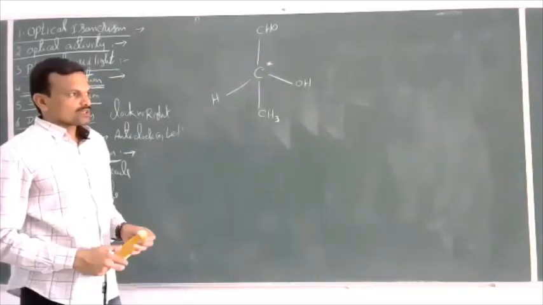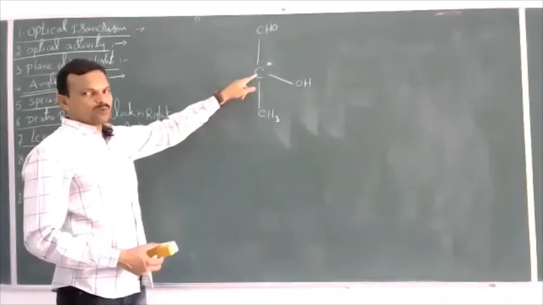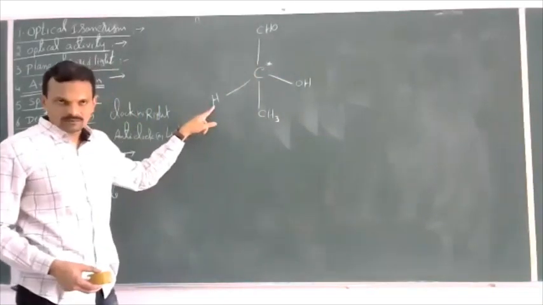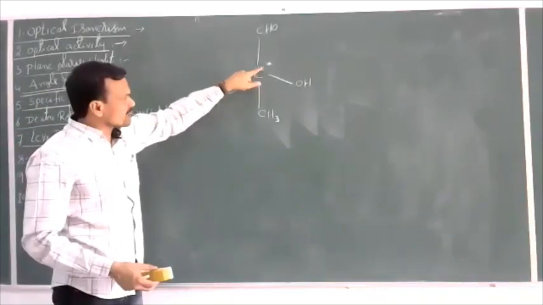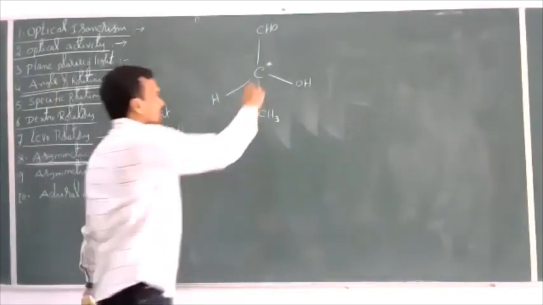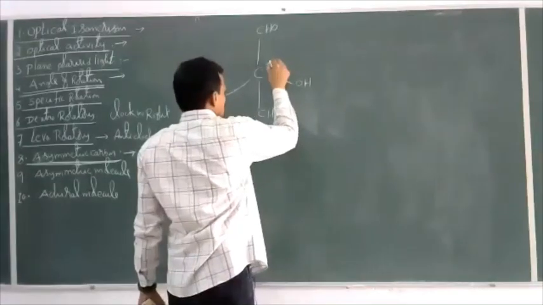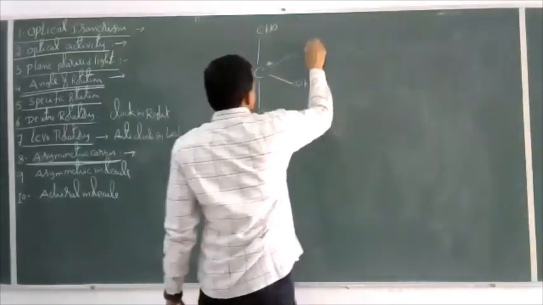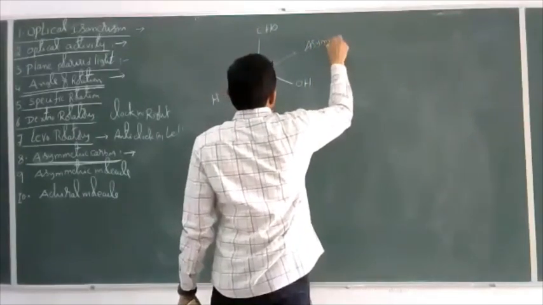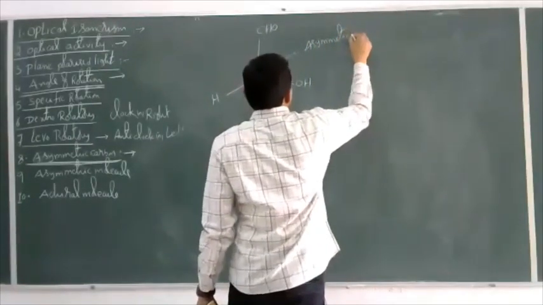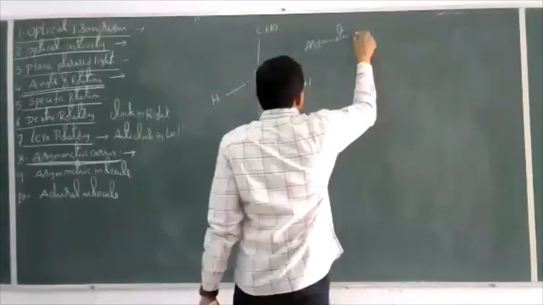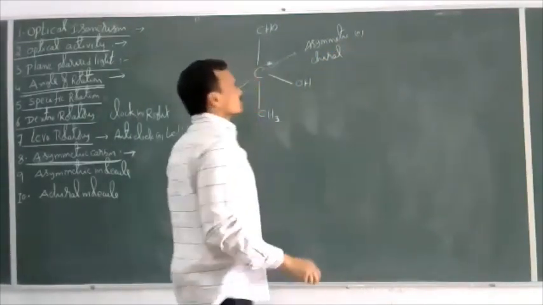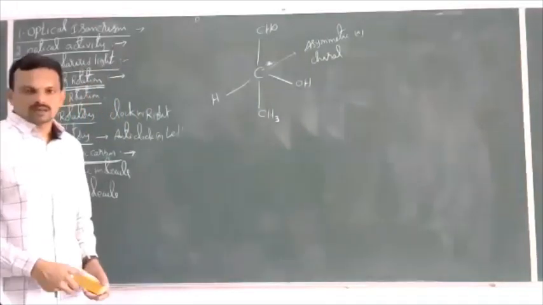The carbon atom which is bonded to four different groups in a compound is called an asymmetric carbon. That is represented by a star. This star represents that the given carbon is asymmetric. This is an asymmetric carbon, or it is also called a chiral carbon.